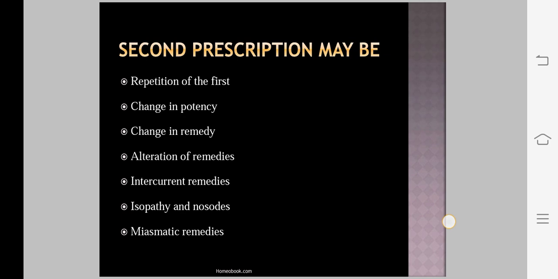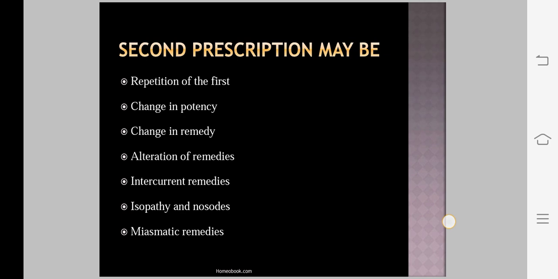Then what is the indication of low potency remedy? This is the next type of second prescription, that is low potency remedy. The low potency remedies are used in the second prescription in incurable cases.